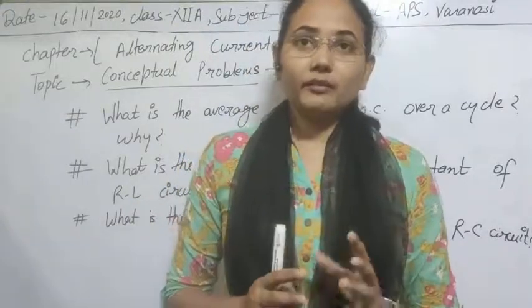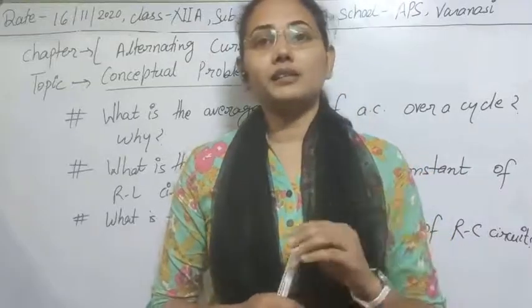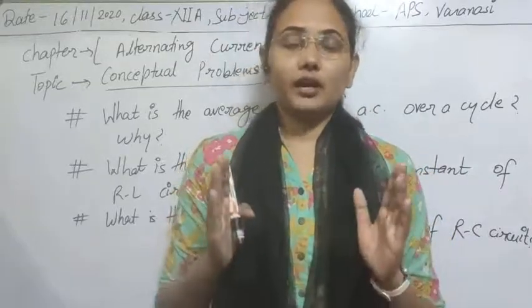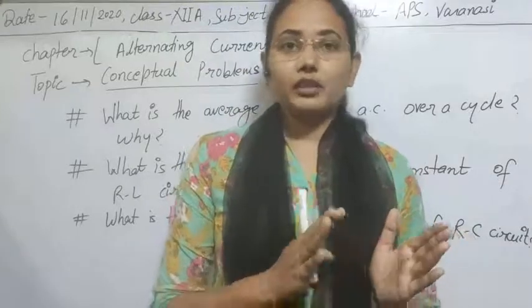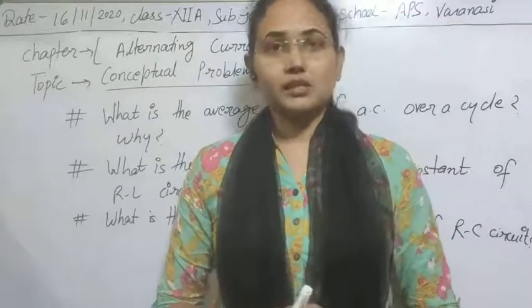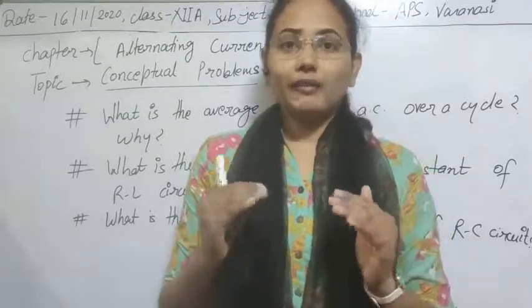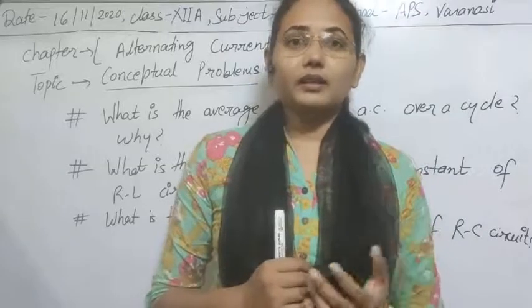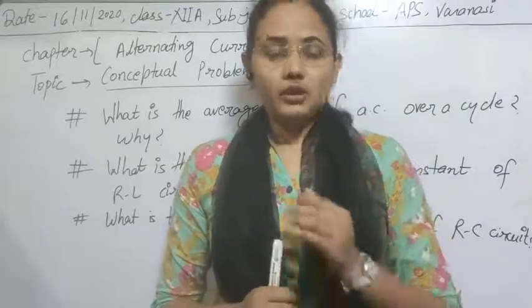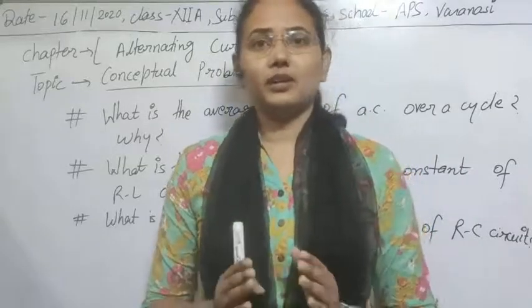In sine wave and cos wave forms, you have seen that for half the time period the displacement is positive, and for the other half cycle its displacement is negative. So if you calculate the overall average value of current in this process, that will be zero, obviously. This is the basic property of alternating current.